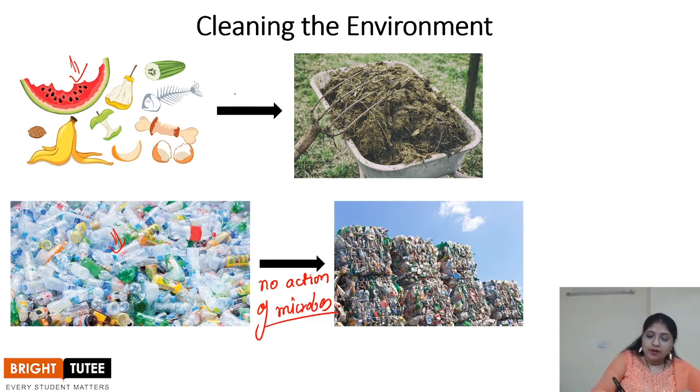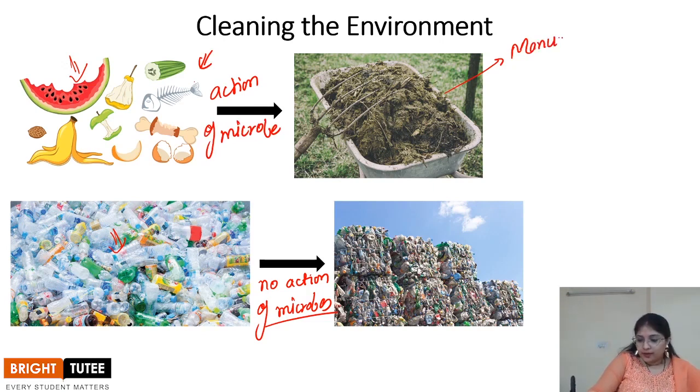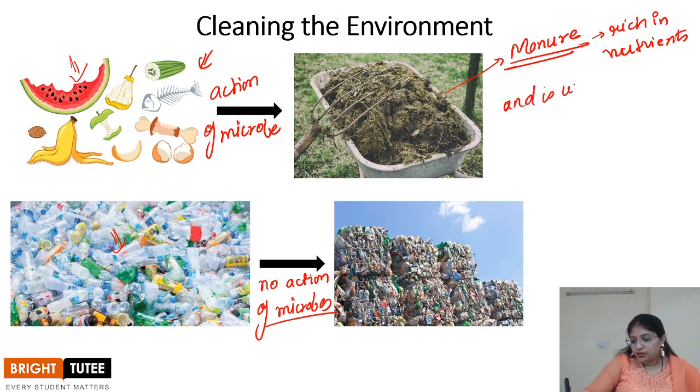But over here, with the help of the action of microbes, the decomposition of these things takes place, and what is obtained? Manure is obtained. Now this manure is rich in nutrients and is utilized by the plant for growth, right?